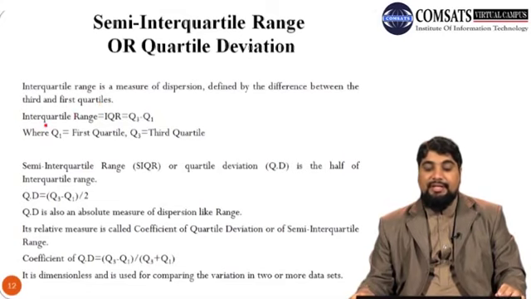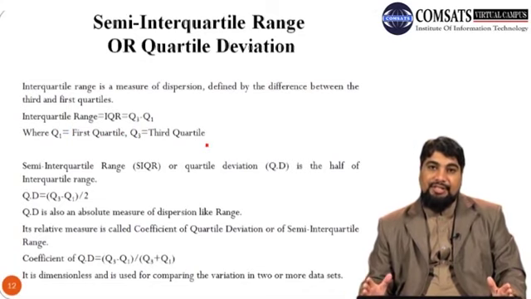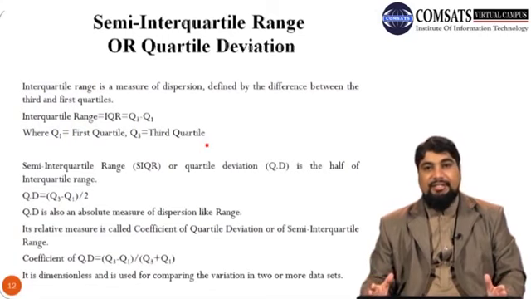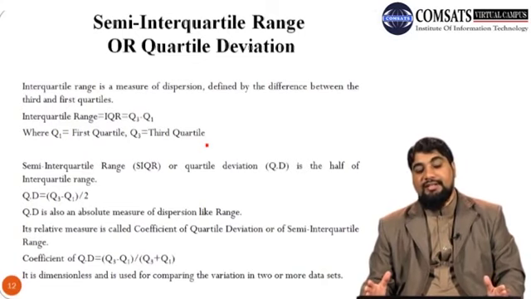Symbolically we can write it as interquartile range, IQR, is equal to Q3 minus Q1, the third quartile minus the first quartile, where Q1 is the first quartile and Q3 is the third quartile. So just calculate the difference of third quartile and the first quartile, you get the interquartile range, the range between the quartiles.